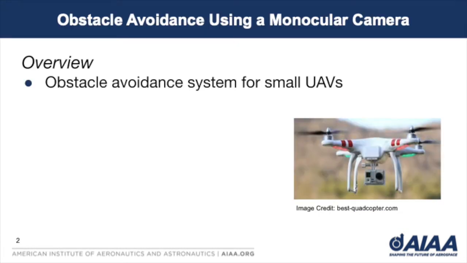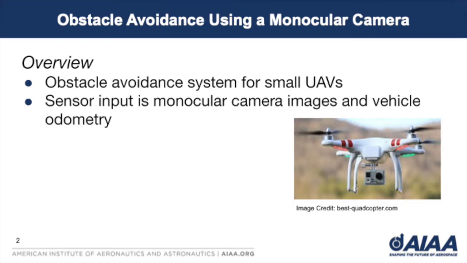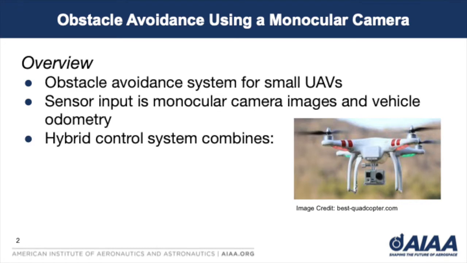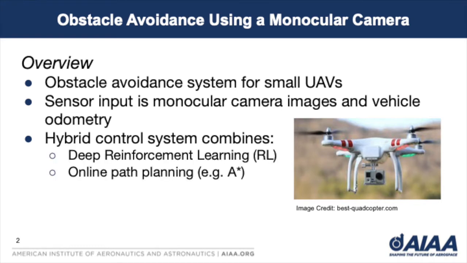There are two key characteristics that define our work on this. The first is that the sensor input to our obstacle avoidance system consists of only monocular images from an onboard camera and vehicle odometry measurements. The second is that we developed a hybrid control system that combines deep reinforcement learning and online path planning methods.